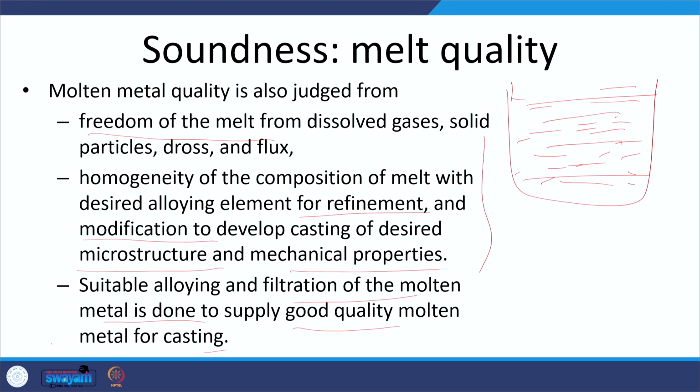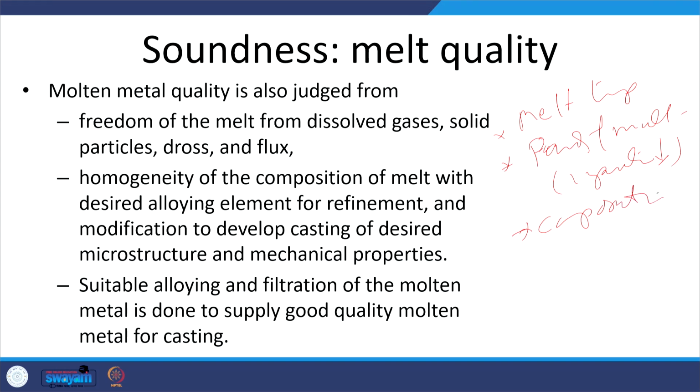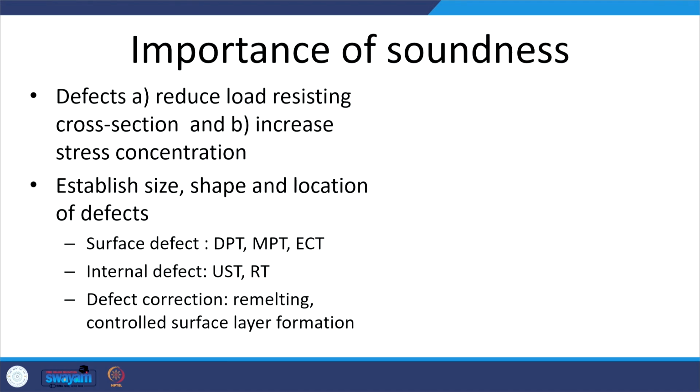So, what we have to do to ensure the quality of casting: proper melt temperature, okay, then the purity of the melt by removing all impurities, basically impurities are minimized, and then compositional homogeneity is also ensured. If we have these kinds of aspects, then our quality of the molten metal will be good, and that in turn will help in developing quality castings, which are free from defects.